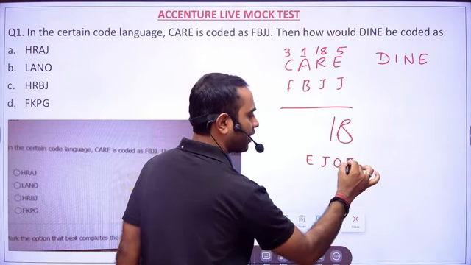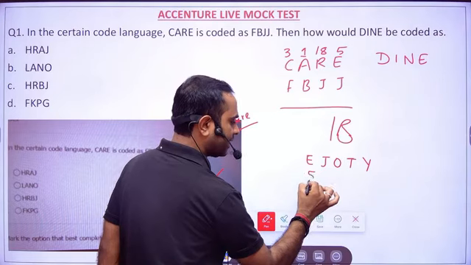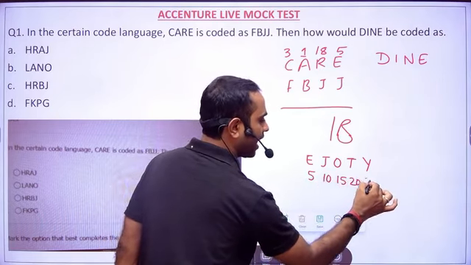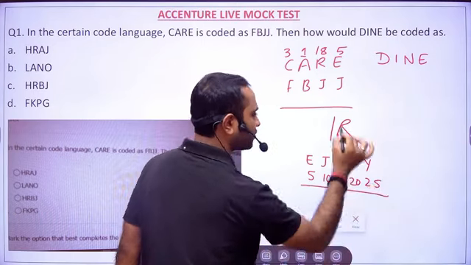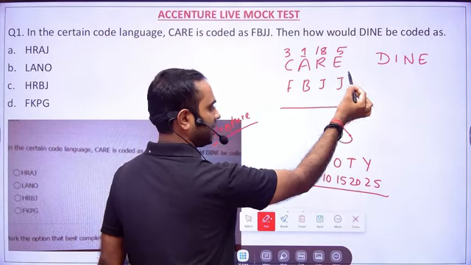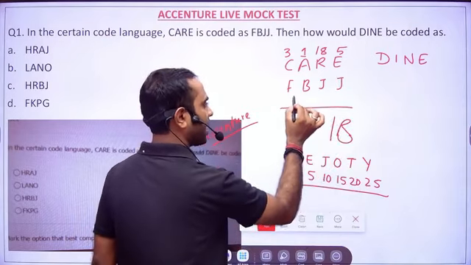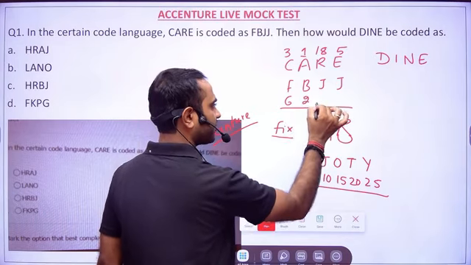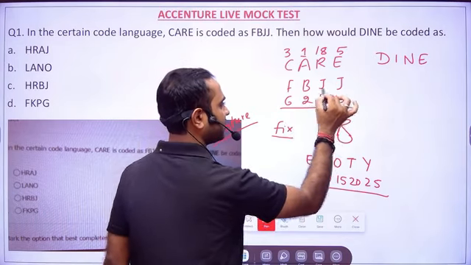I have told you a trick for each. E is 5, J is 10, O is 15, T is 20 and Y is 25. For the others also I have already told you. So C is 3, A is 1, E is 5. Now F is 6. B is 2, J is 10 and J is 10.